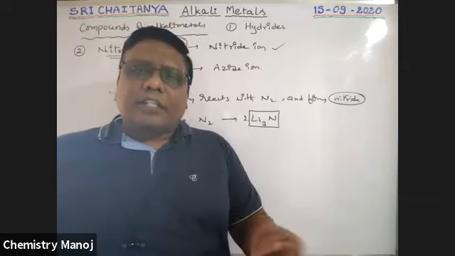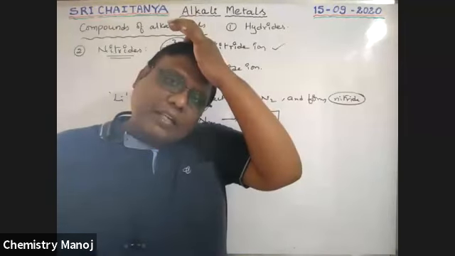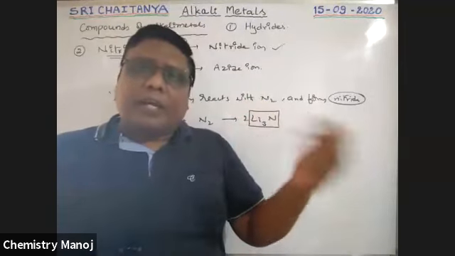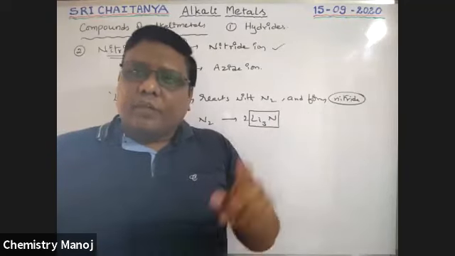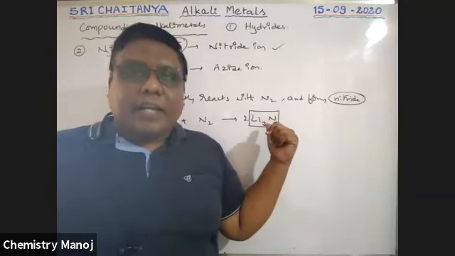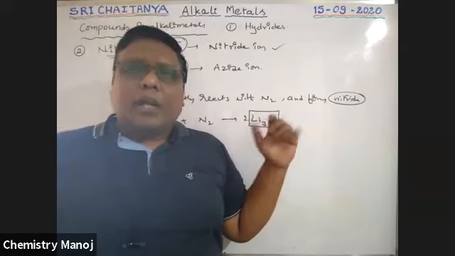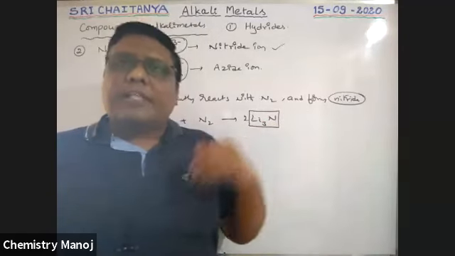Under extraordinary conditions, other alkali metals also react with nitrogen, but nitride is not the product. Azides are the products.